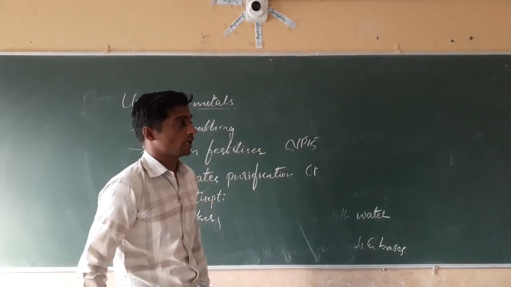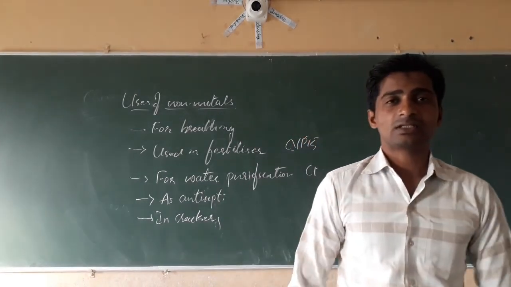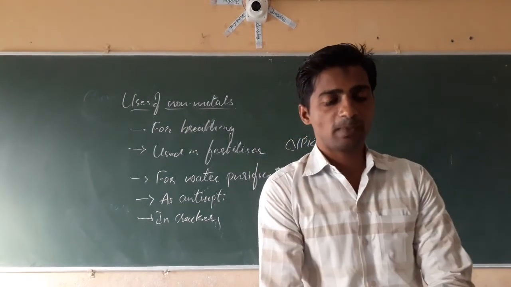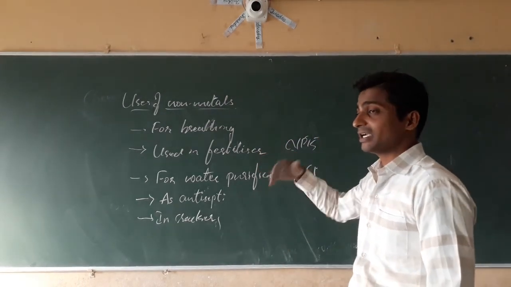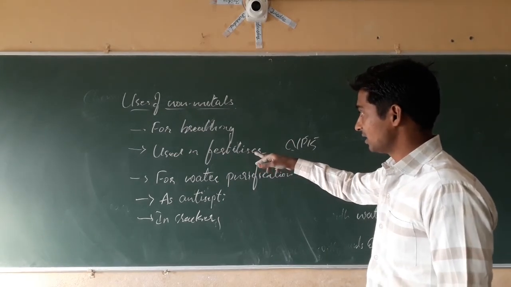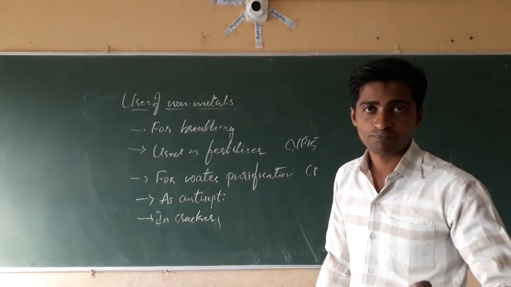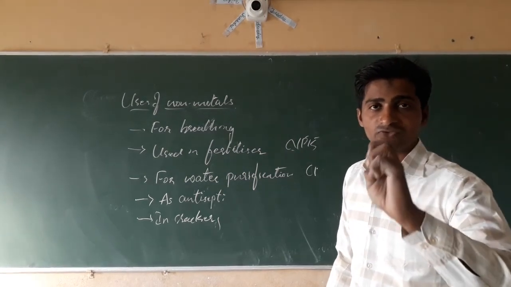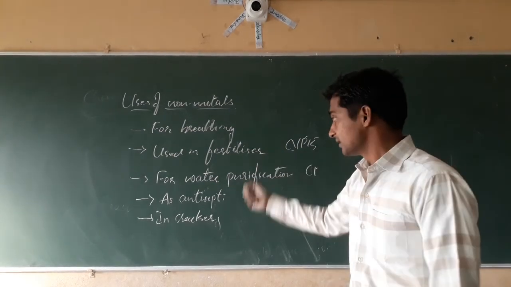There are a lot of applications of metals and non-metals. In examination, you may be asked to write the uses of metals and non-metals. You have to write: for breathing, taking in oxygen, a non-metal. Then used in the production of fertilizers, using nitrogen, phosphorus, and urea, made from non-metals.